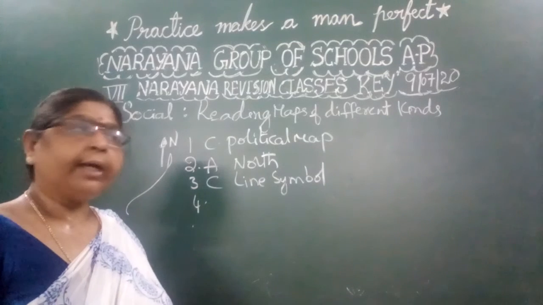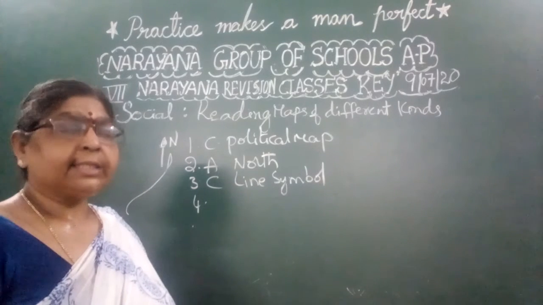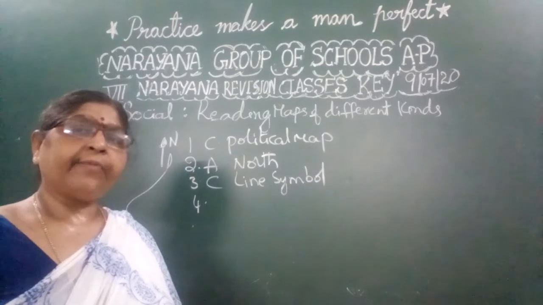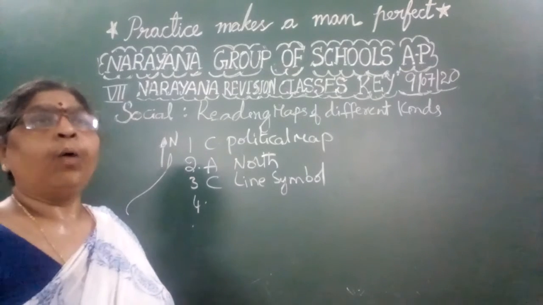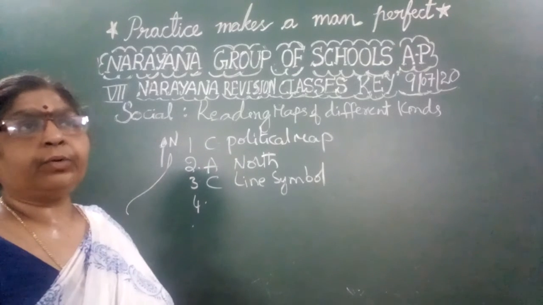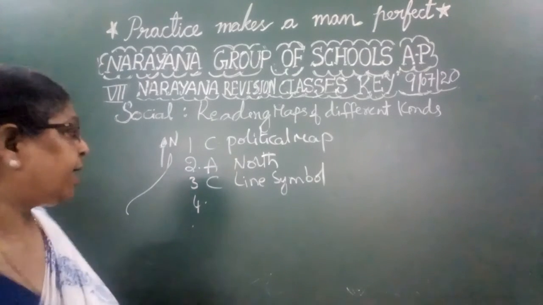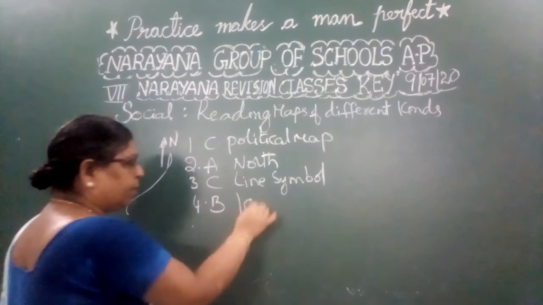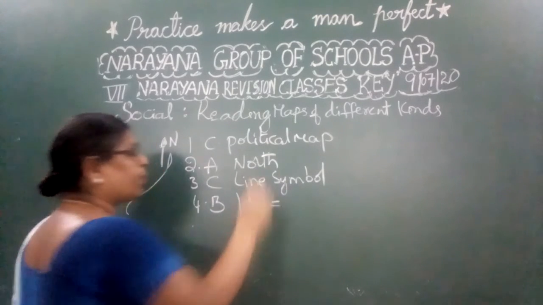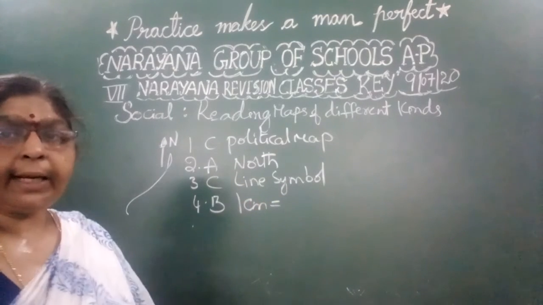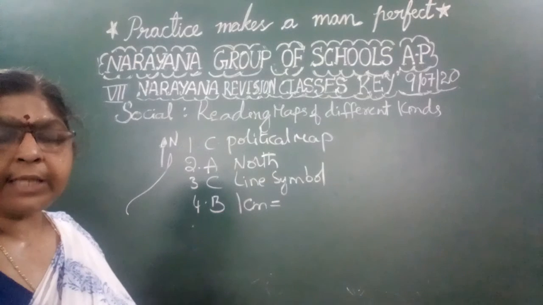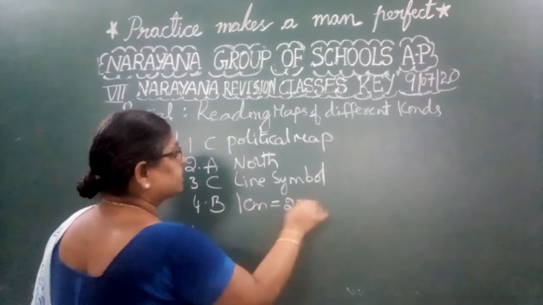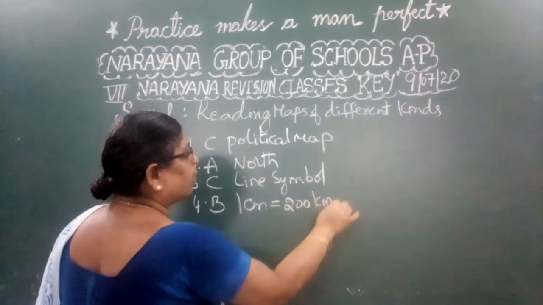And in this map also, that is in the map given in textbook page number 3, they have mentioned very clearly about the scale. What is the scale that is given? That is option B. 1 centimeter is equal to how many kilometers? 200 kilometers. They have given 1 centimeter is equal to 200 kilometers.